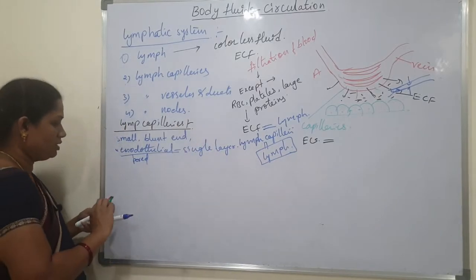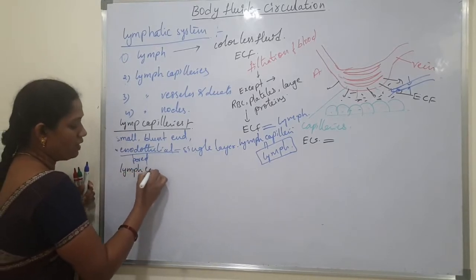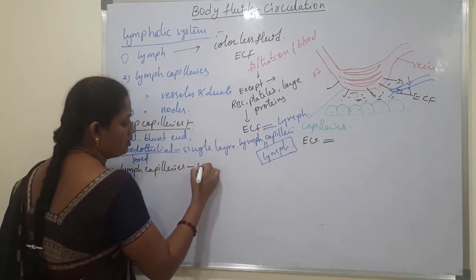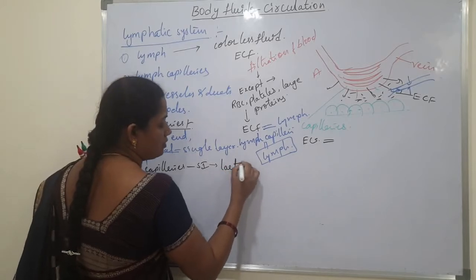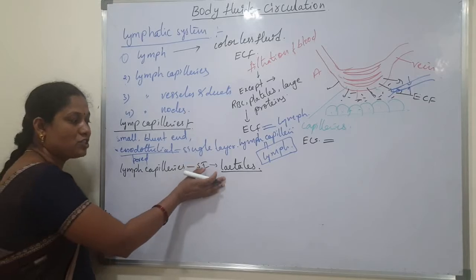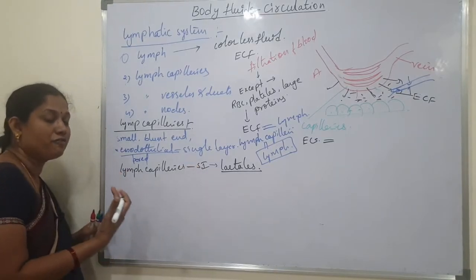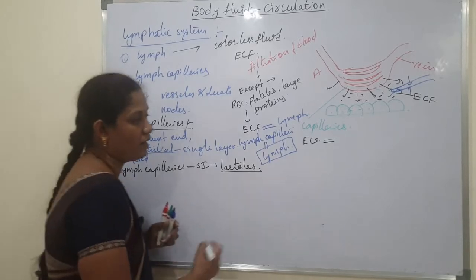Next, these lymph capillaries in the small intestine are called lacteals. These are also capillaries, but the lymph capillaries present especially in the small intestine are called lacteals.